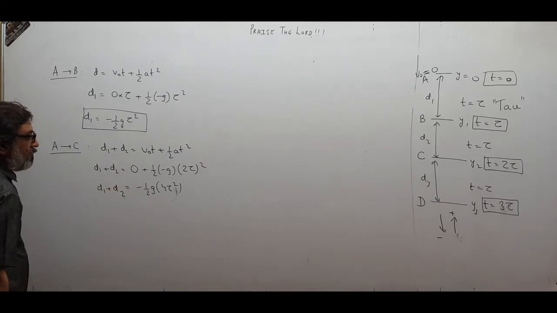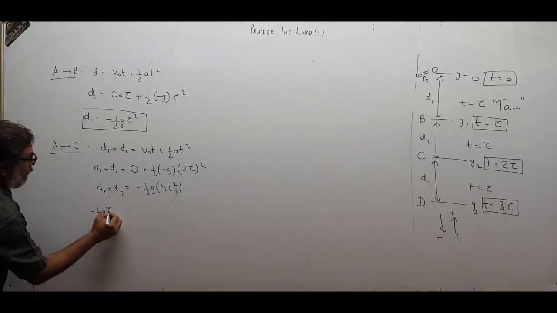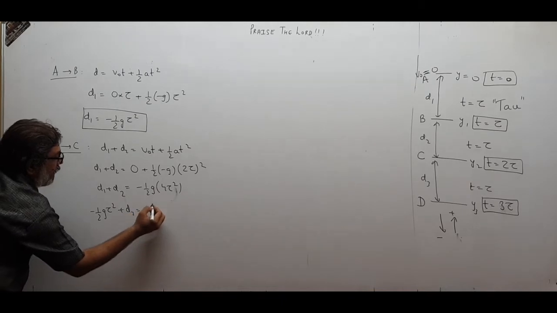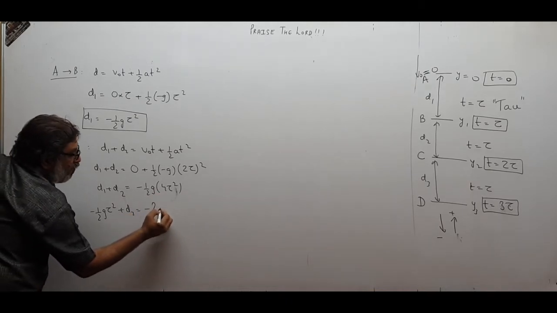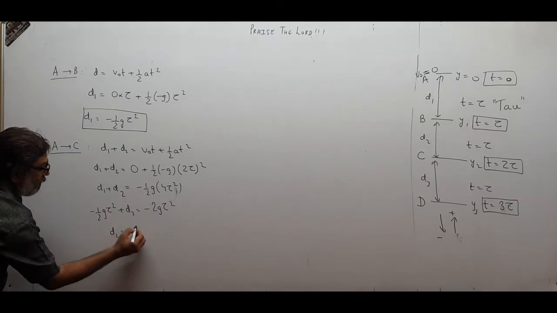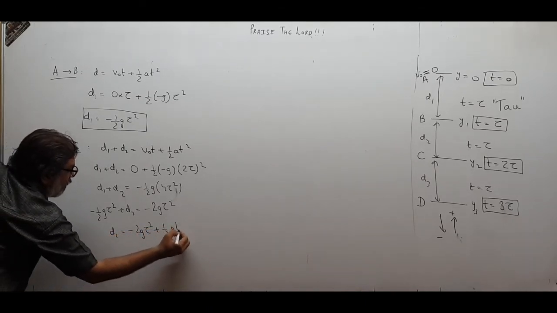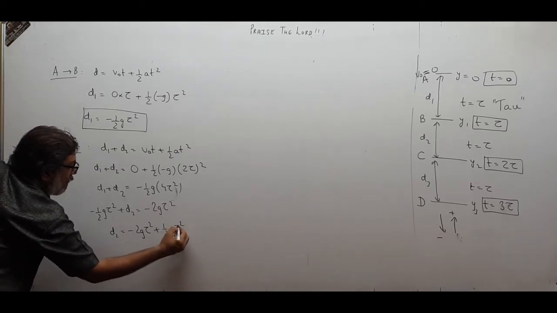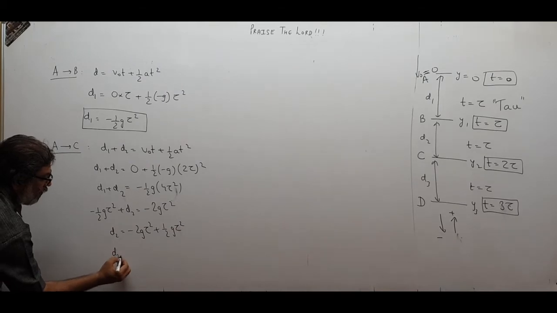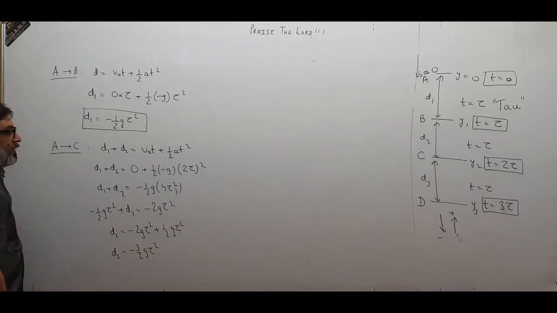d1 was minus half g tau square, so plus d2 is equal to minus 4 upon 2 g tau square. So d2 will become minus 2 g tau square plus half g tau square. Minus 2 plus half, so d2 will become minus 3 by 2 g tau square.